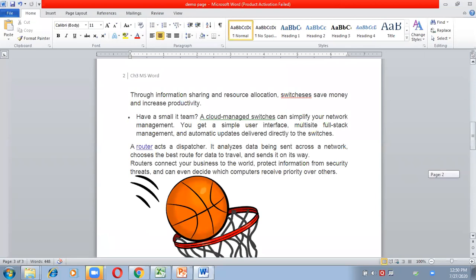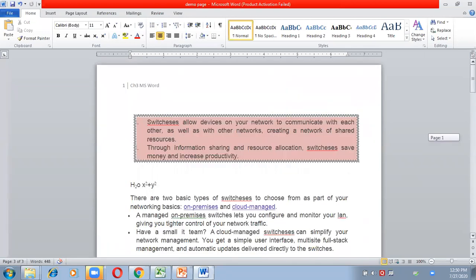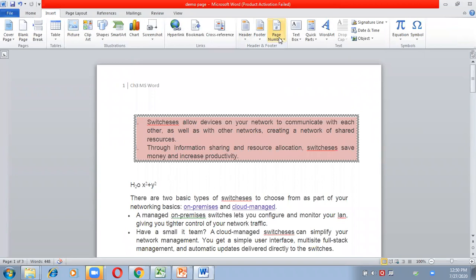Like this, now footers and headers both are coming on all the pages. Now there is one more option: go to Insert. There is one more option of inserting the page number. So if you don't want to insert page numbers as a header and footer, you can choose this option.